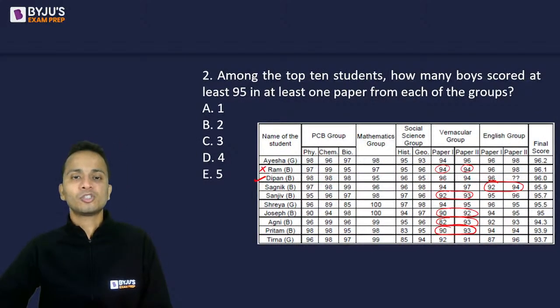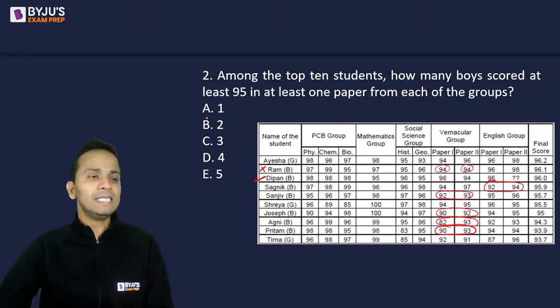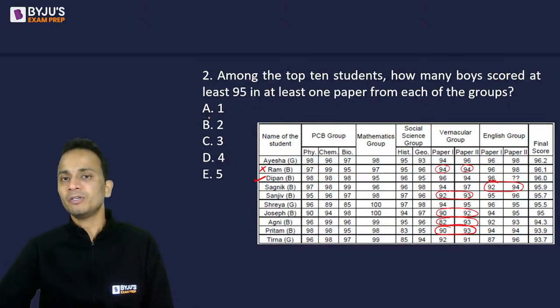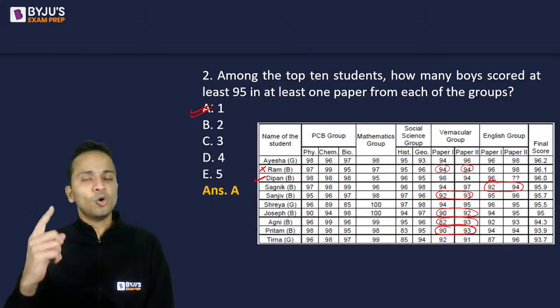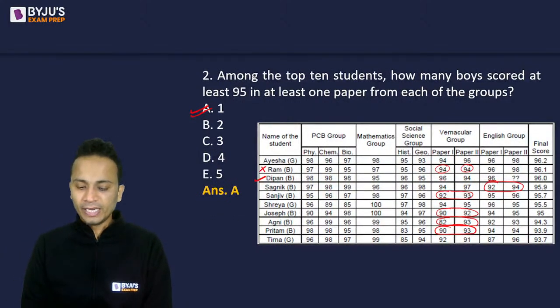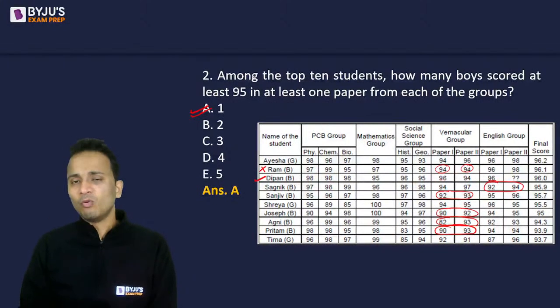All right. So I can say that among all the boys, there is only one boy, that is Deepan, who has scored at least 95 in at least one of the papers of each group. So the correct answer here should be option A, that is only one of the boys. Okay, simple question tha ye bhi. Now the questions that are going to come will be wonderful.